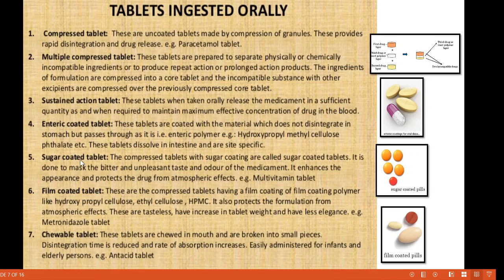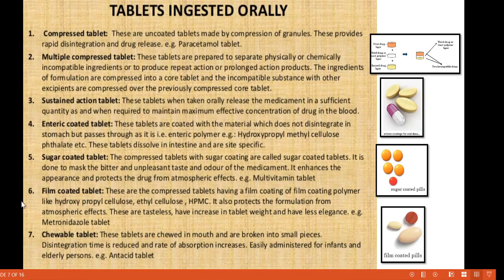Then second, sugar coated tablet. The compressed tablet with sugar coating is called sugar coated tablet. Generally these tablets are used for children. It is done to mask the bitter and unpleasant taste or odor of the medicament. It enhances the appearance and protects the drug from the atmospheric effect. Multivitamin tablets are the example of this sugar coated tablet. This is the figure for the sugar coated tablets.